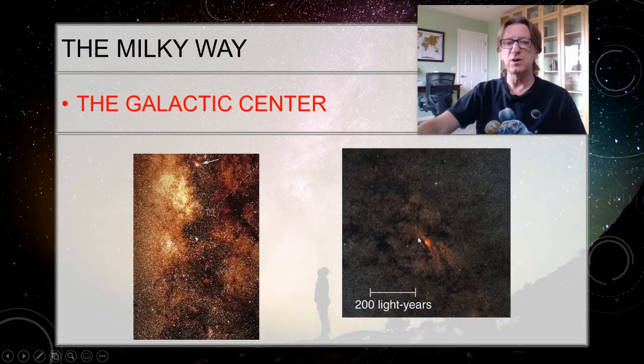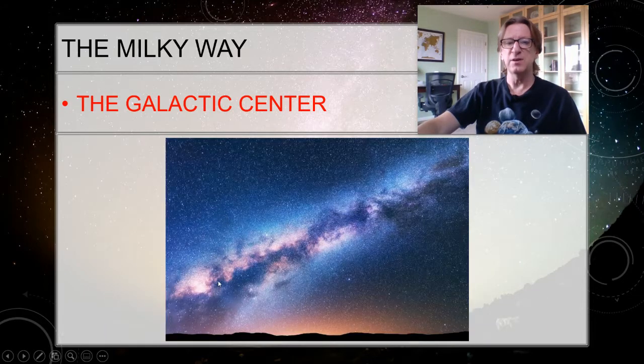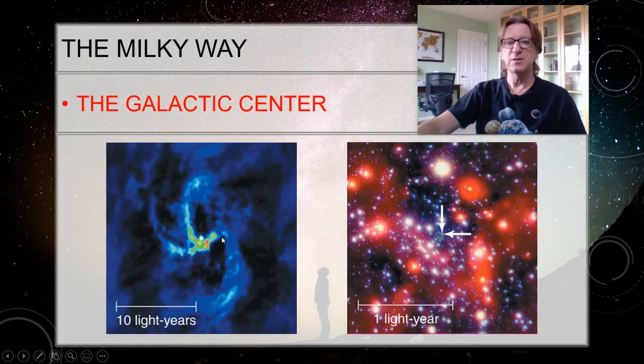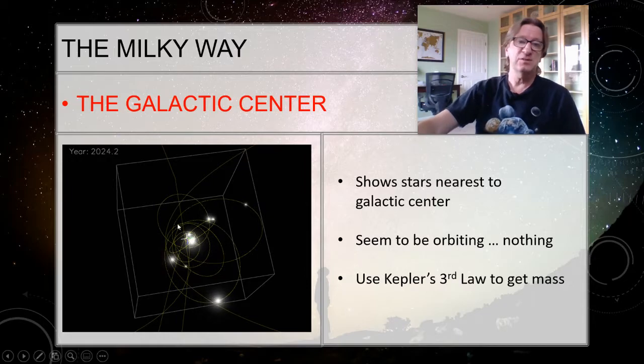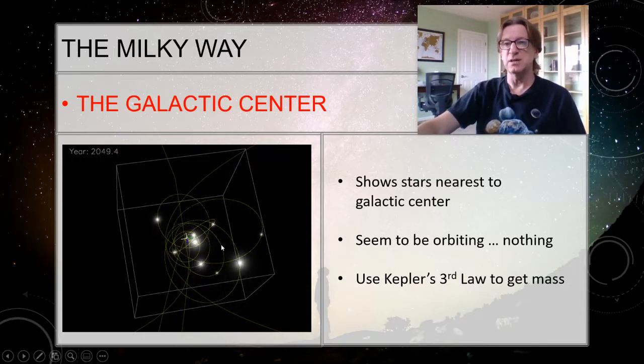So we've zoomed all the way down from here, zooming in closer and closer until now that point marked by the arrows, that is actually the center of our galaxy. And you see there's lots of stars in that area, and they're all orbiting this, but they don't seem to be orbiting anything. And so you can see these are the stars that are closest to the galactic center. This is an animation, it's not an actual photograph, but it's following them in 3D, and they're all orbiting this point right here, but there's no star there.